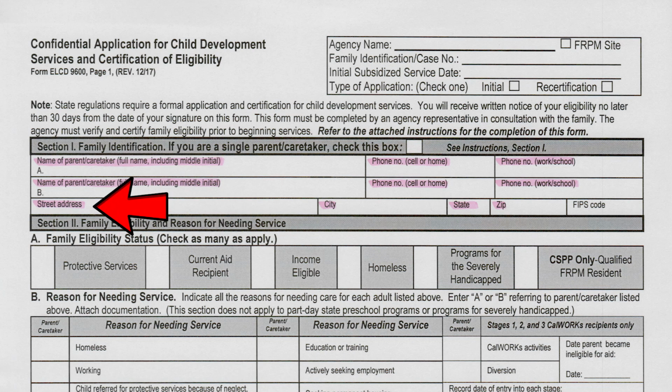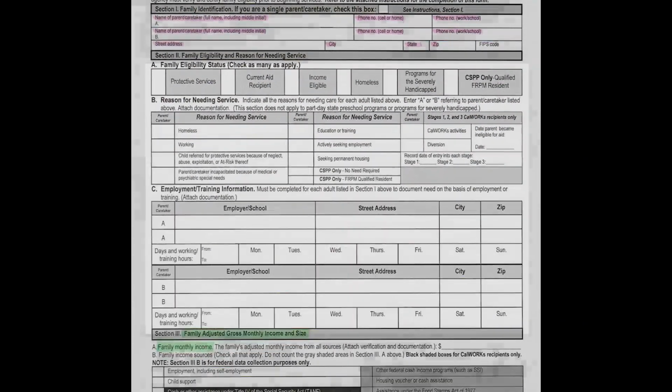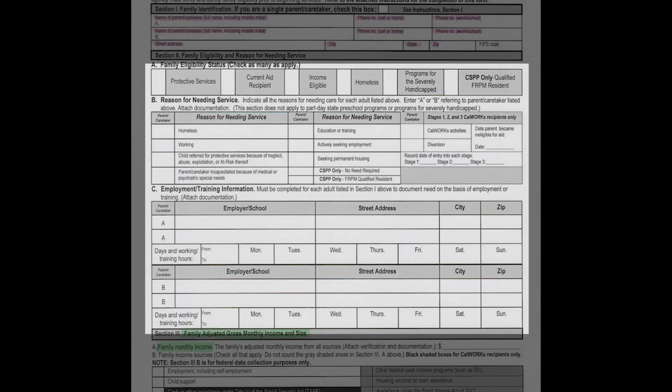We need the street address of the home. We need the phone number that we can contact the first parent at, and or the work number. We also need the contact information for the second parent or guardian on this portion here, as well as a work number if that applies. Please also include the city, the state, and the zip code. All this information here will be completed by one of our staff members. Do not complete any of this form here, but you can verify that the information is correct.